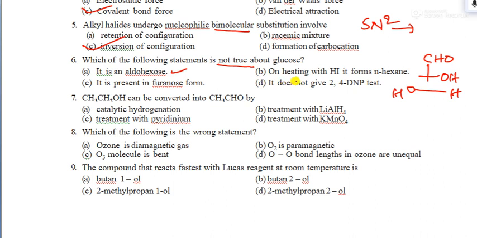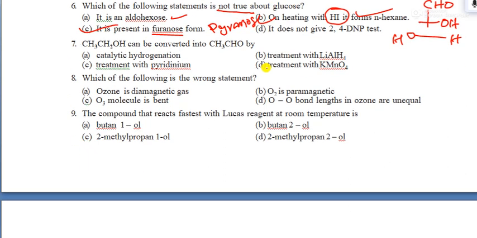The next point: when heated with hydrogen iodide, it gives n-hexane. Yes, this is also correct. Next one: it is a furanose, meaning a 5-member ring. It's not a furanose structure. Actually, glucose has the pyranose structure. So option C is wrong. It's a pyranose.